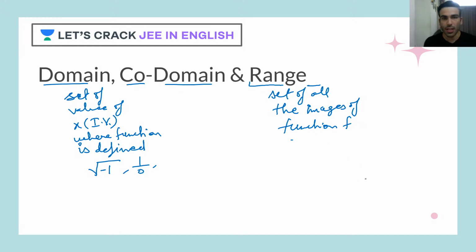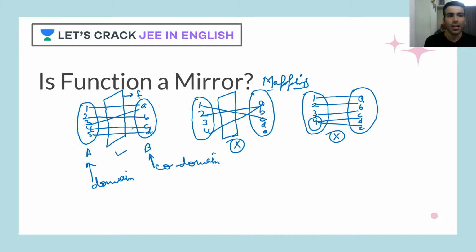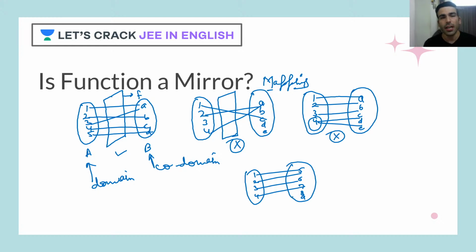So what I mean to say here is, I'll just go back and show you here. Let's say if I draw this mapping 1, 2, 3, 4, let's say 5, 6, 7, 8, 9, and let's say this is defined like this. This is the function. See, every element has got exactly one image, correct? Now as you can see, 8 and 9 don't have a pre-image, or you can say 8 or 9 are not the images of any elements of set A, correct?